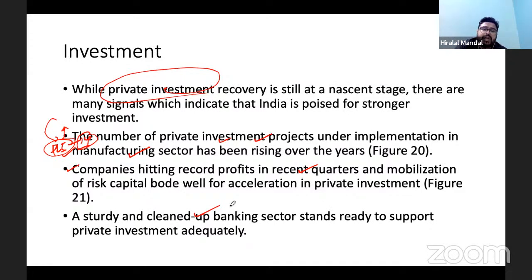Therefore, it has greatly helped in infusing more money in the banking sector, which was required, largely because the capital adequacy ratio of the banking sector was affected in the last decade. If it is now improved, it will greatly help the economy become an investment led economy.